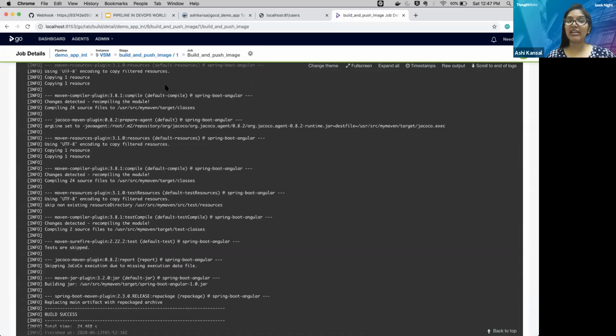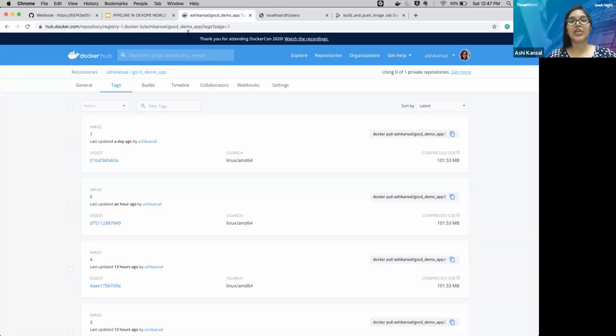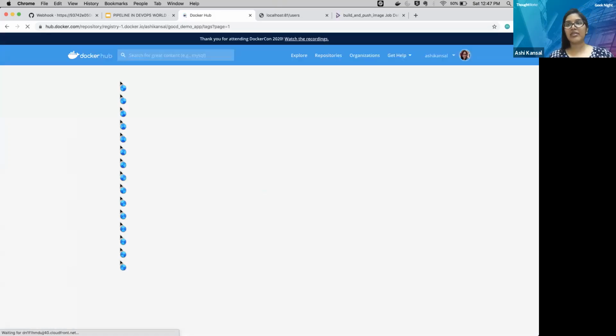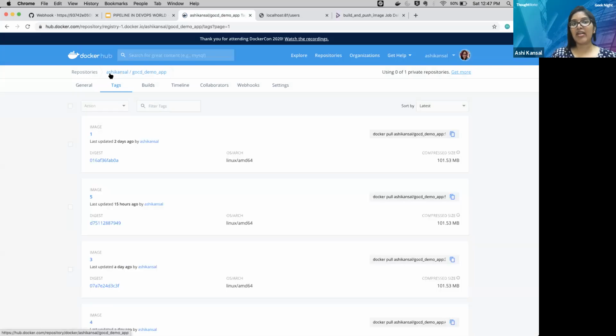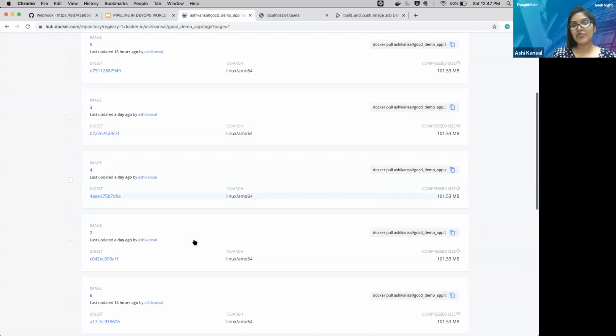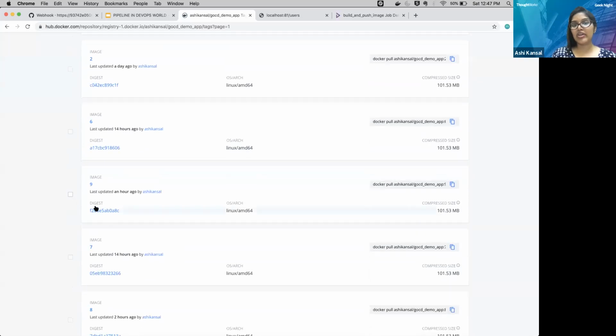So now let me see whether this image has been pushed or not. This is my Docker Hub account. Let's see over here whether it is there or not. Let's refresh. This is my repo name, Ashi Consult, and this is my Docker image name. Here you can see we have different tags. So images with the different tags are getting pushed over here. You can see this image has been pushed about an hour ago because I ran this pipeline about an hour ago. So in this way, you can push your artifact.